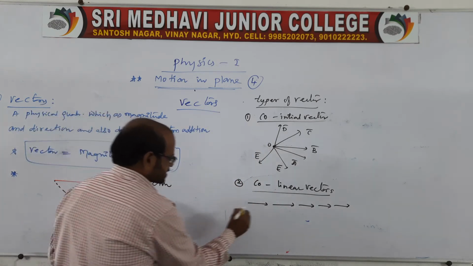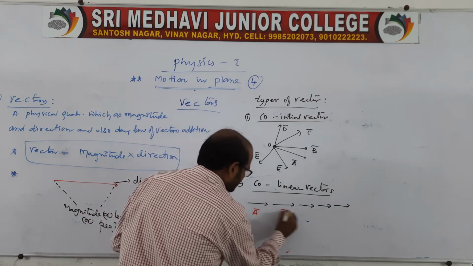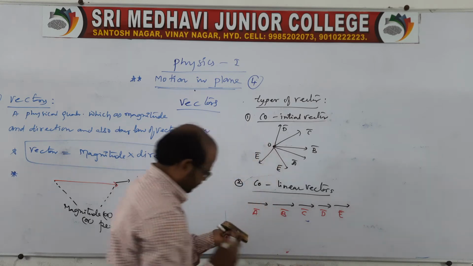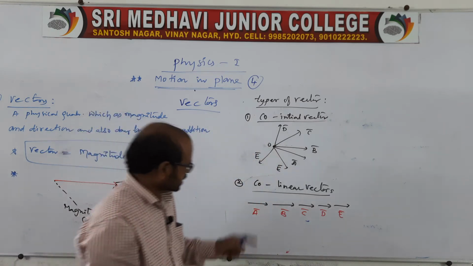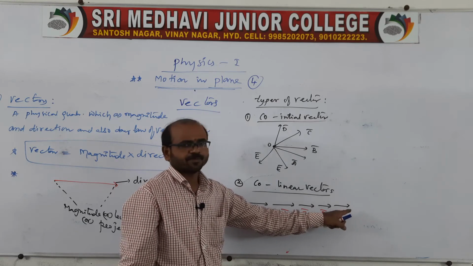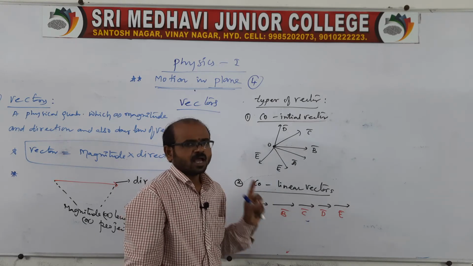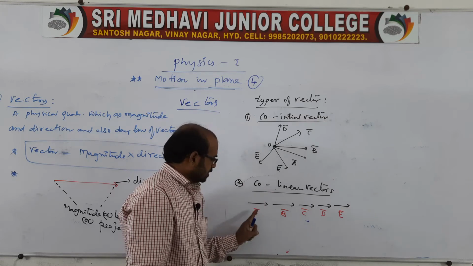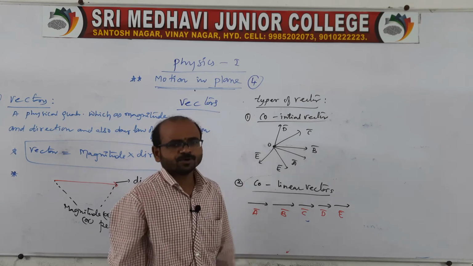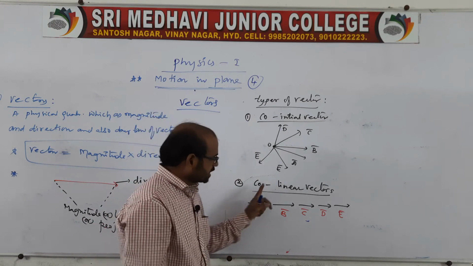Suppose A is a vector, B is a vector, C is a vector, D is a vector, E is a vector, and so on. All these vectors are represented along the same straight line, in one line. And here also the same thing: the magnitude may or may not be the same.